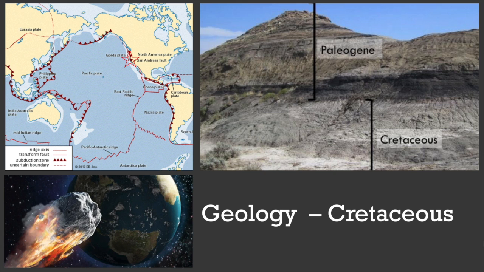The end of the Cretaceous is marked in the stratigraphic sequence by a thin layer of grey ash containing iridium and shocked quartz. Iridium is not a mineral that is common on Earth but is often found in meteorites. This suggests that at this point in geological time, Earth was hit by a meteor which marked the change in periods known as the KPG extinction event.